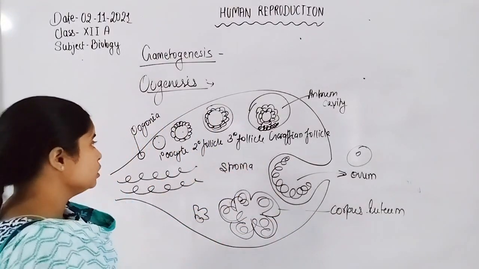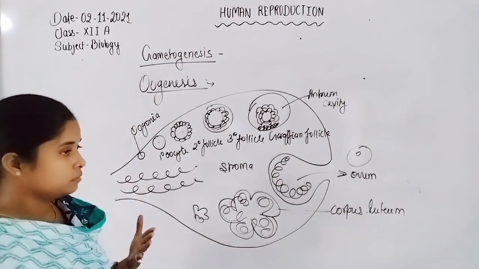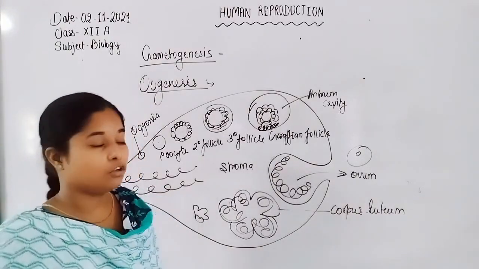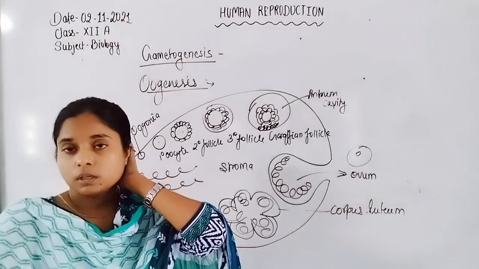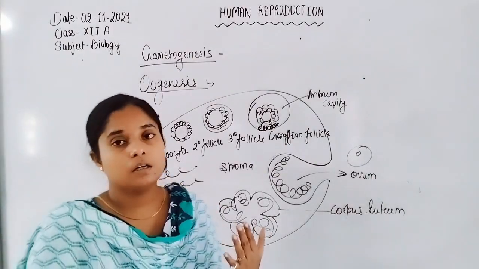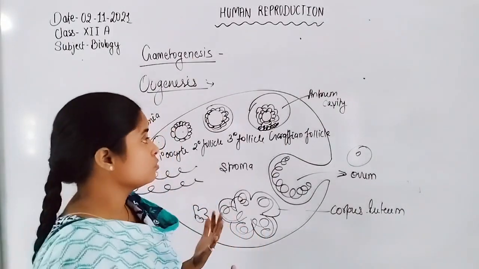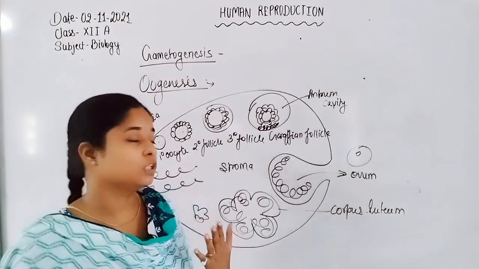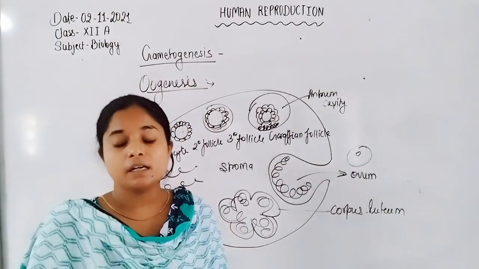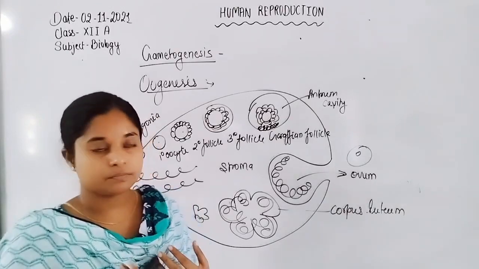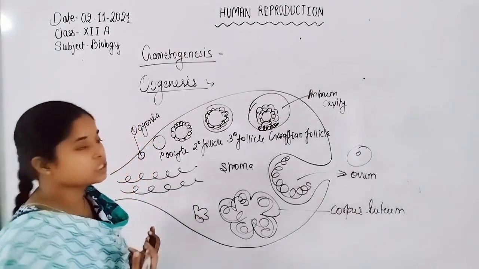It is just like the formation of sperm in the spermatogenesis process. Here also LH and follicle stimulating hormone are both released from the anterior pituitary gland, which is also stimulated by GnRH, gonadotropin releasing hormone.